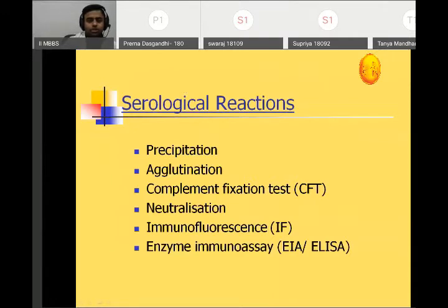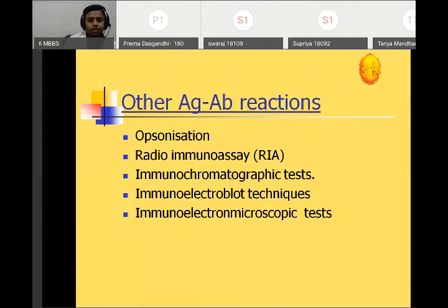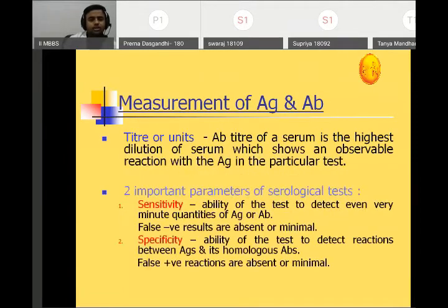Okay. Now serological reactions: the precipitation, agglutination, complement fixation test, neutralization, immunofluorescence, and enzyme immunoassay. Okay, so it is just a list of it. It is just a list, on which we mostly have discussion at the time of our viva. Okay, other antigen-antibody reactions are opsonization, radioimmunoassay, and electroimmunoblot assay.